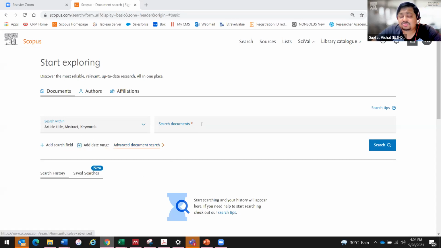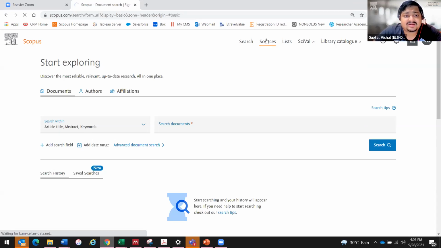So when you have access to Scopus, your screen will look something like this. When you enter Scopus, there are 3 kinds of searches that you can see here: affiliation, author, and documents, right? What you can do first is explore the website. On top, there is a link called sources. If I click here, it will take me to a page where all the journals of Scopus, books, journals, patents, etc. are located. With a click of this button, you can find out what is indexed on Scopus, and you can actually track journals as well.